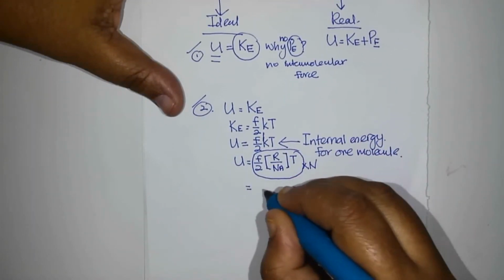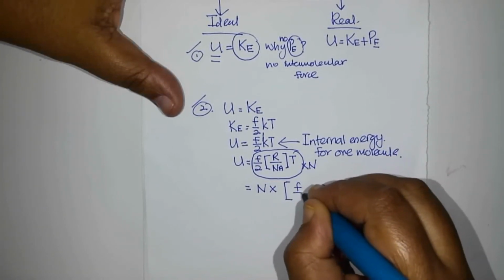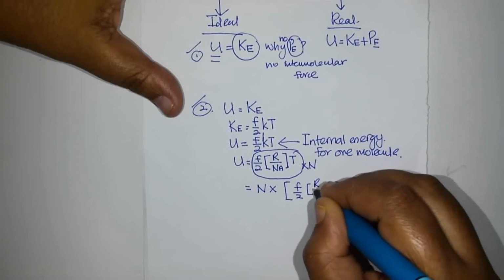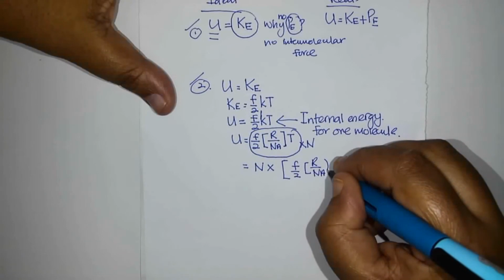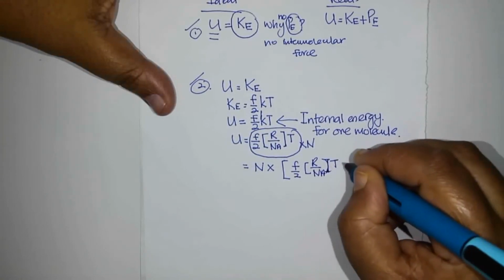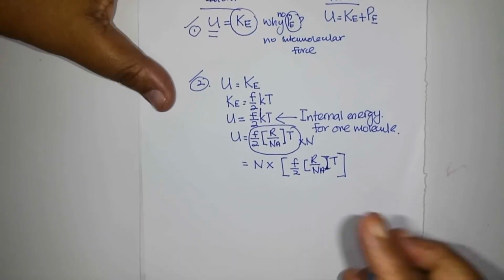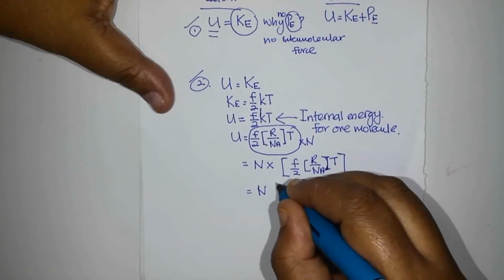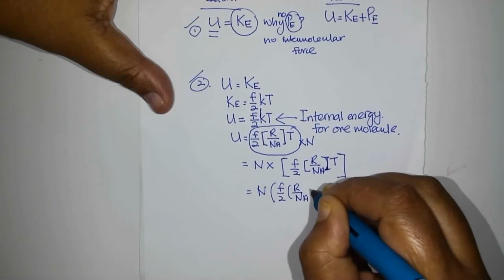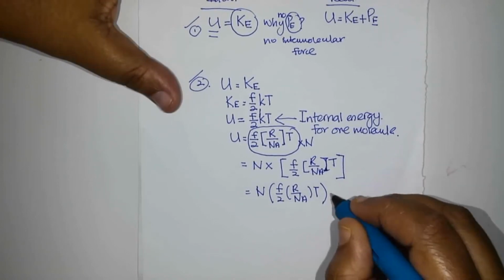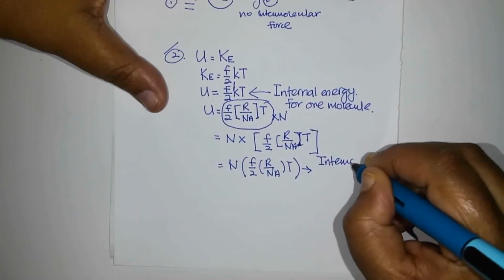So we get the formula N times F over 2, R over Na, times T. So this will be N, F over 2, R over Na, times T. So this will be the internal energy for N molecules.